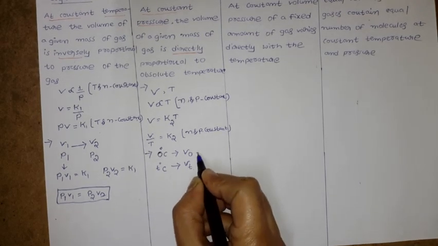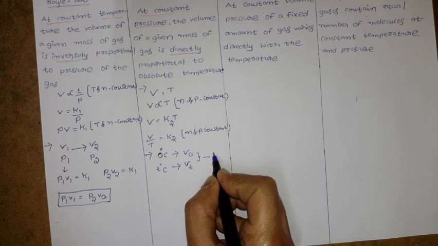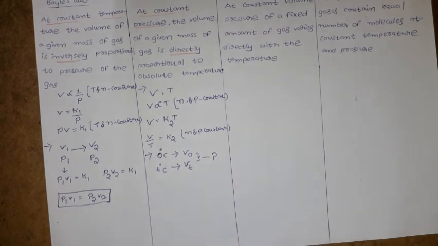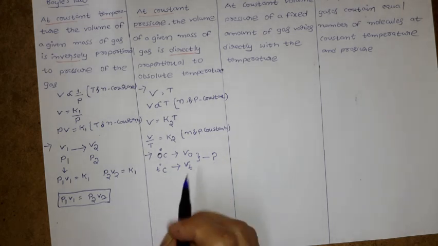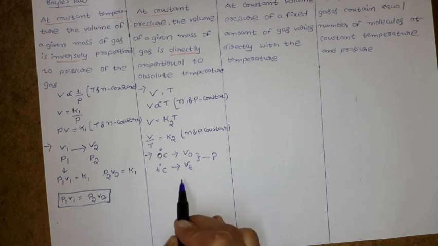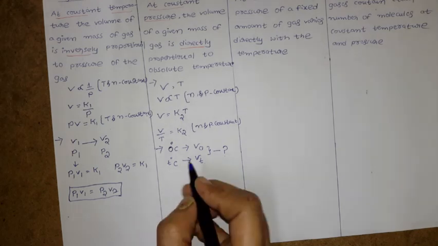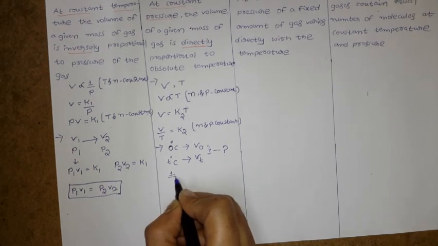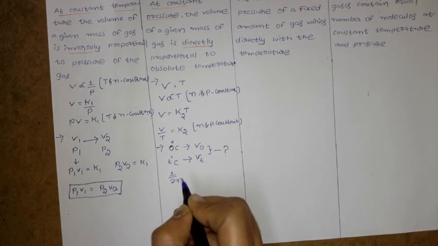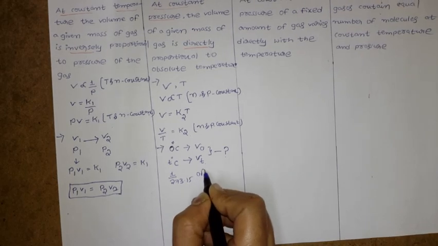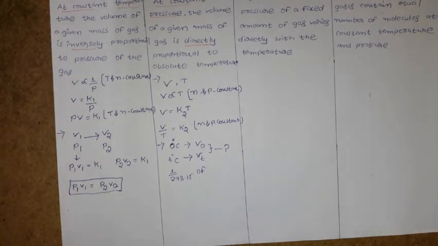Now we are just saying it is going to increase, but how much? For that, two scientists, Charles and Gay-Lussac, found that for each degree rise in temperature, the volume of a gas is increased by 1 by 273.15 of its initial volume.